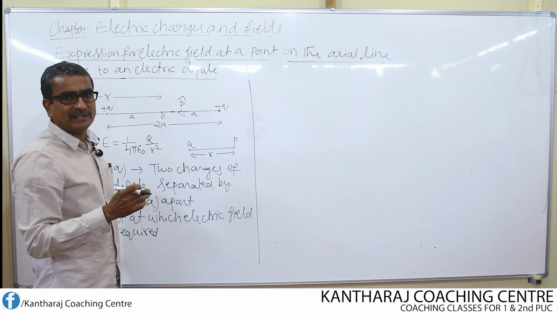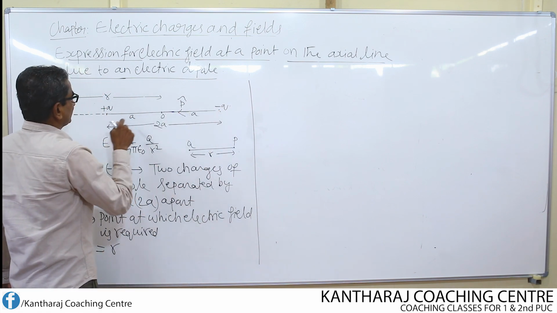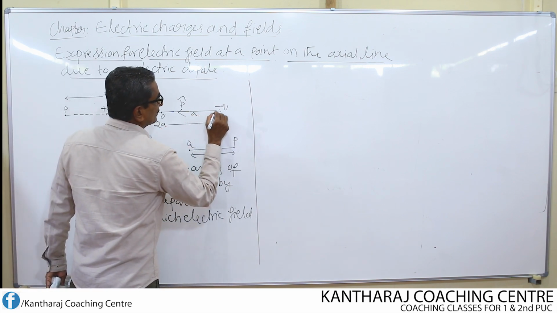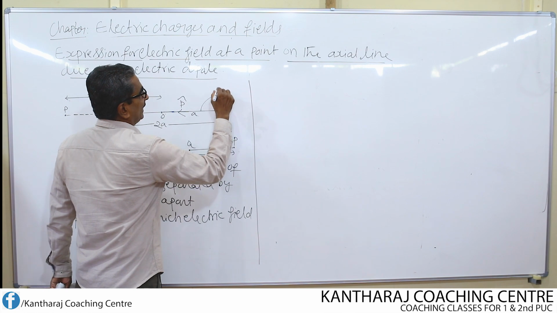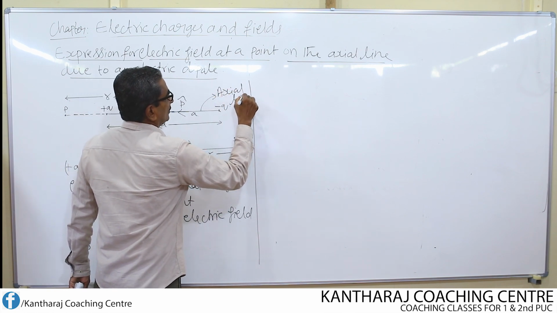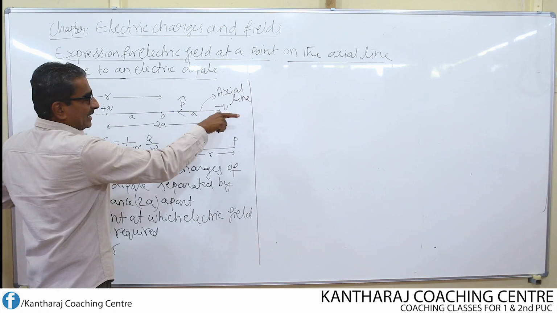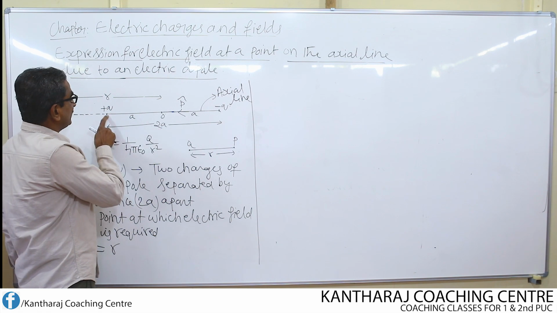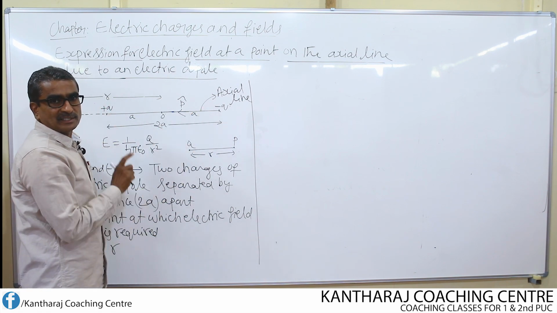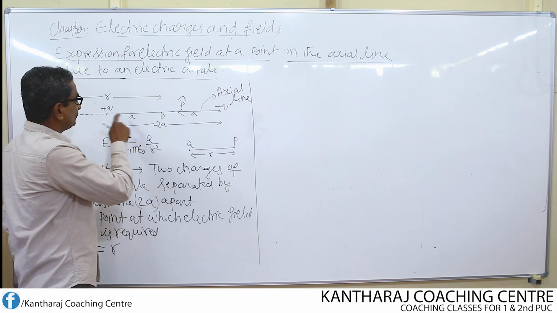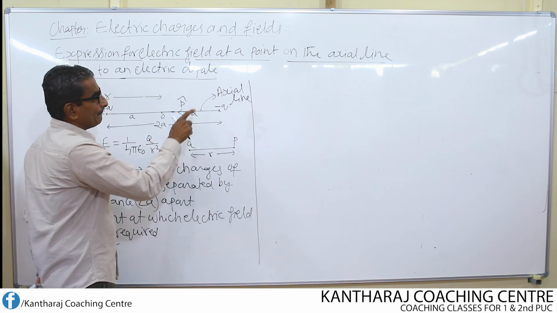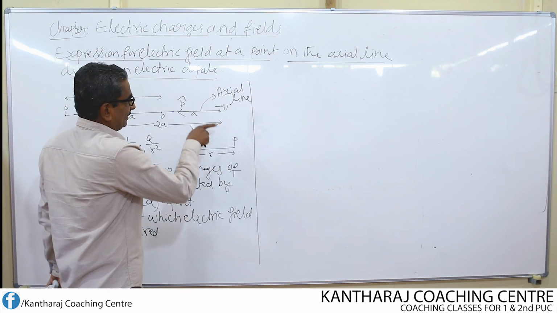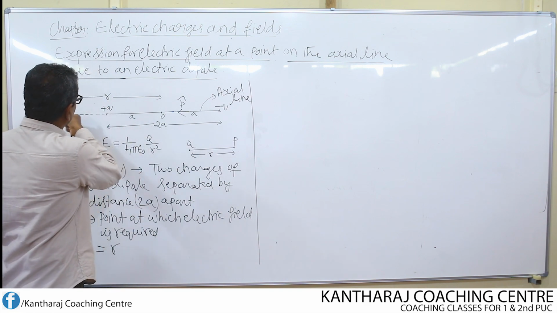What is meant by axial line? The line joining the two charges, that means plus q and minus q. If I draw a line joining these two charges, then this line is known as the axial line. This line can be extended to any desired length, but 2a should always be the distance between plus q and minus q. There is some restriction for 2a, it should be the distance between plus q and minus q itself, but the axis length can be extended on either side, towards minus q and also towards plus q.